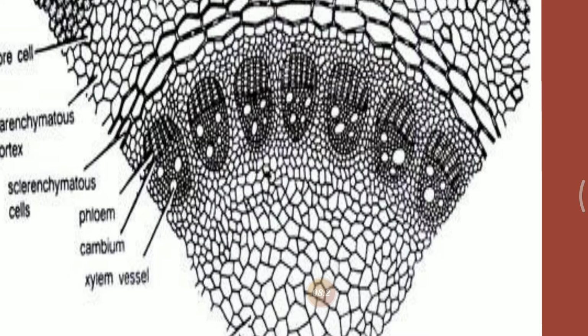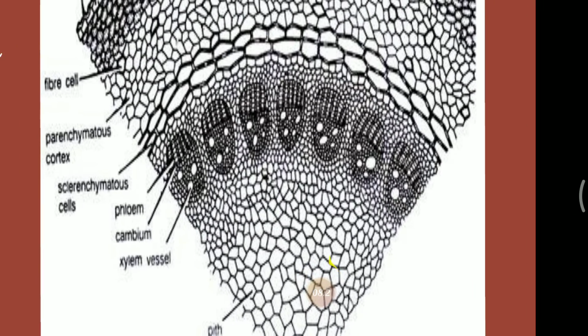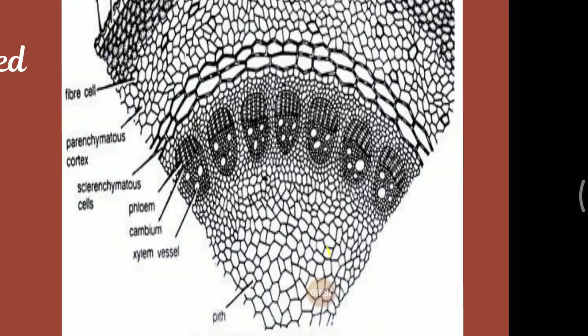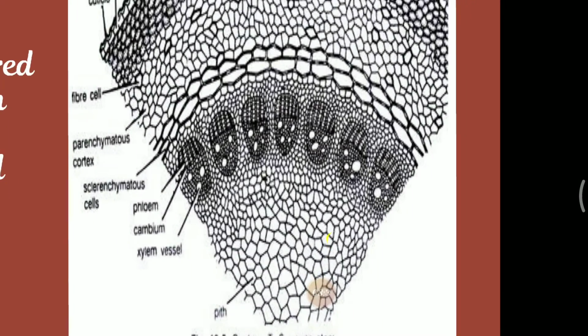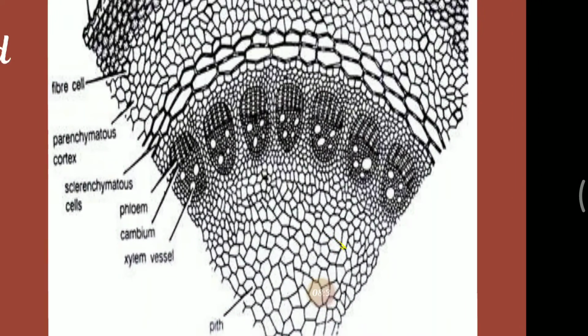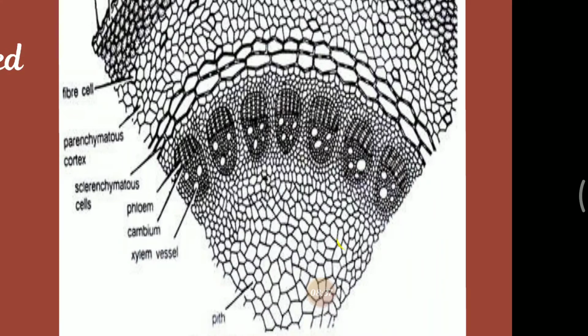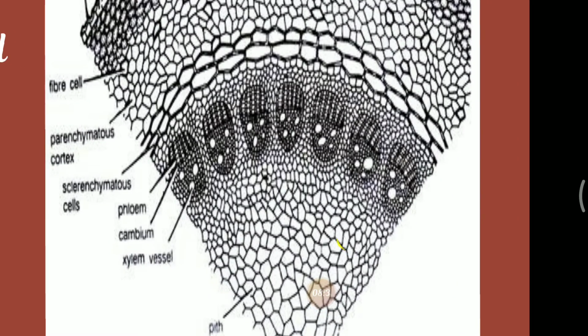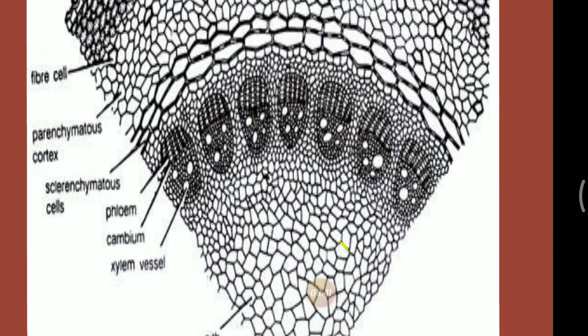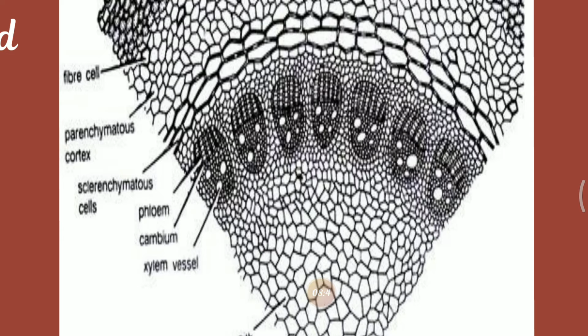The phloem consists of sieve tubes and the phloem parenchyma. The cambium consists of elongated meristematic cells. The xylem consists of tracheids and vessels. They have bordered pits on the oblique walls, and some annular or spiral thickening in the protoxylem, but those of metaxylem have reticulate thickening.